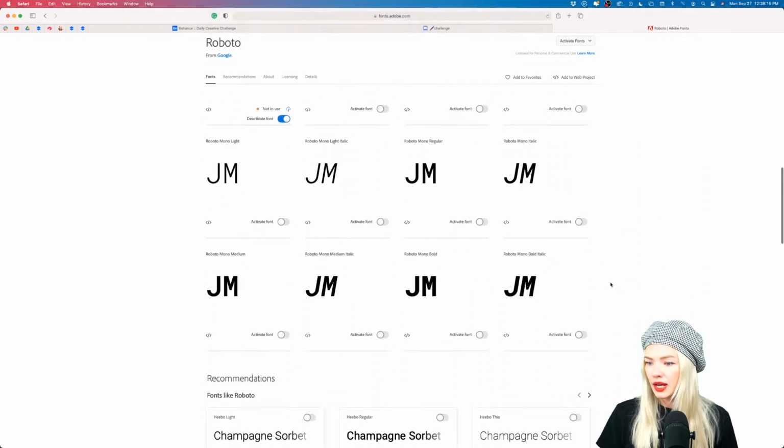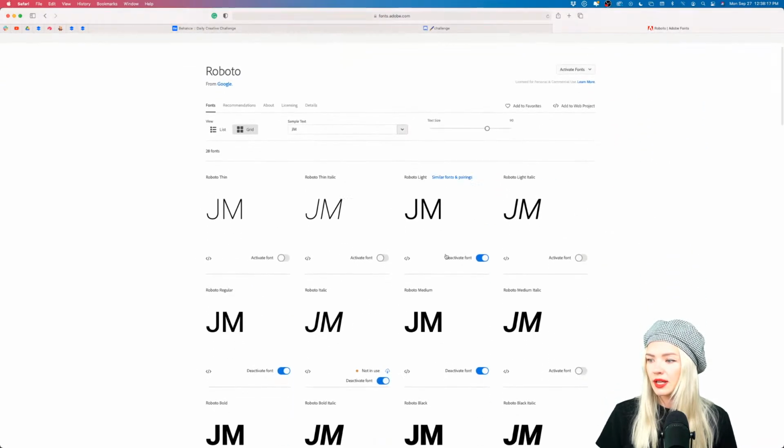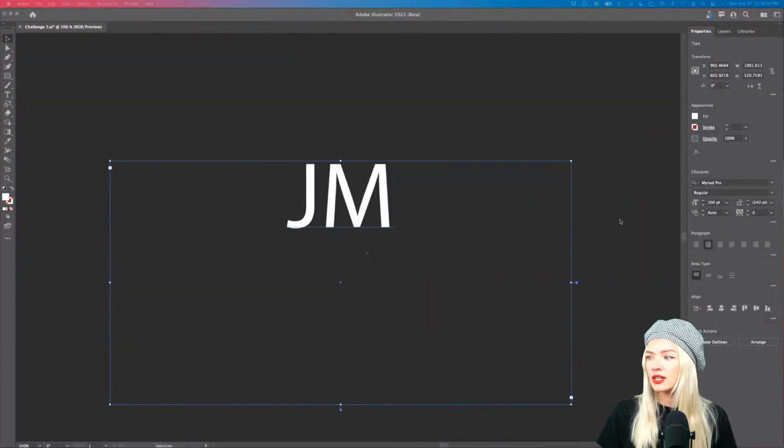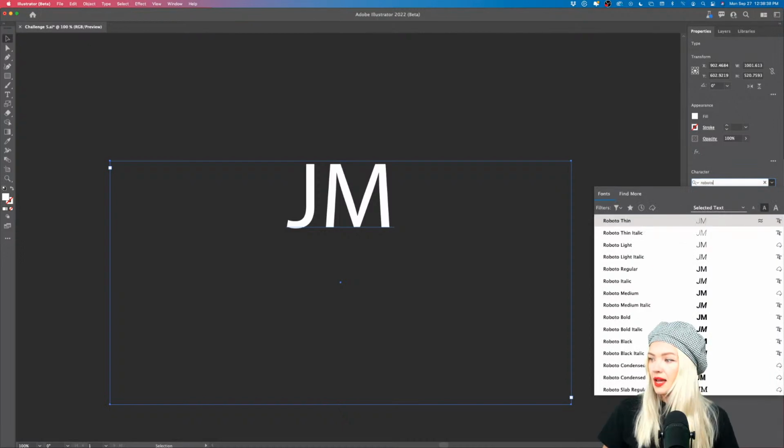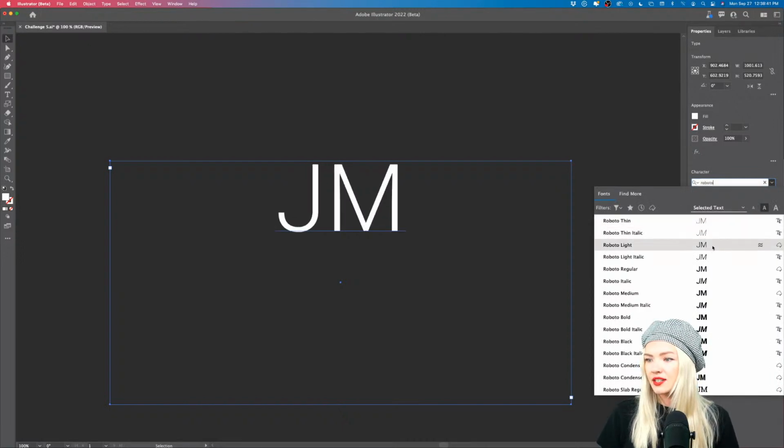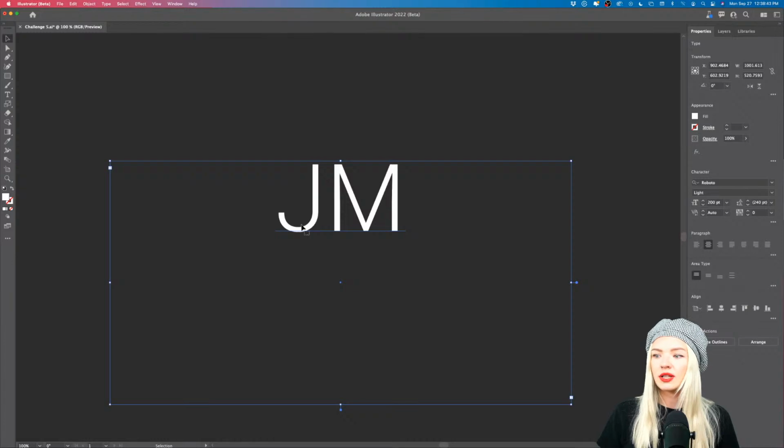Or what else do we got here? Yeah, I think Roboto Light is perfect. This font is already activated in my Type Kit. So I'm also going to go for Roboto Thin and experiment to see which one will work the best. All right, so I have activated those two. Now let's go back into Illustrator, and I'm going to search for Roboto right here. And it's already activated, which is great. Roboto Light, I think, will work very well for us.